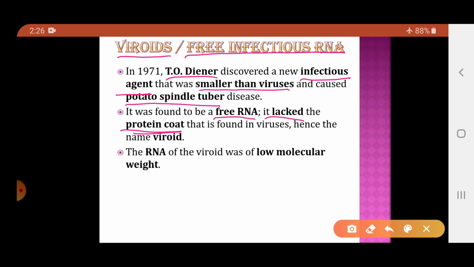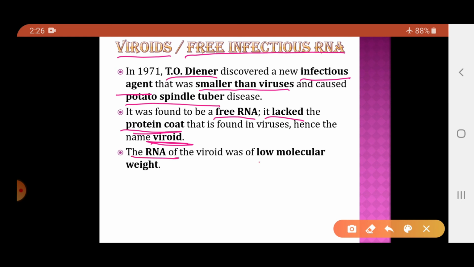So basically what is a virus? A virus is a nucleoprotein. It consists of nucleic acid and the capsid that is made up of protein. And viroids are the infectious agents which are made up of only free RNA. They do not contain the protein coat, and as they do not contain the protein coat, their size is even smaller than viruses. So they were named viroid, because they do not contain the capsid. They only contain the nucleic acid.